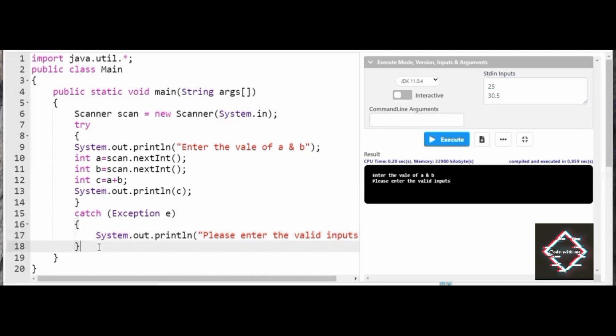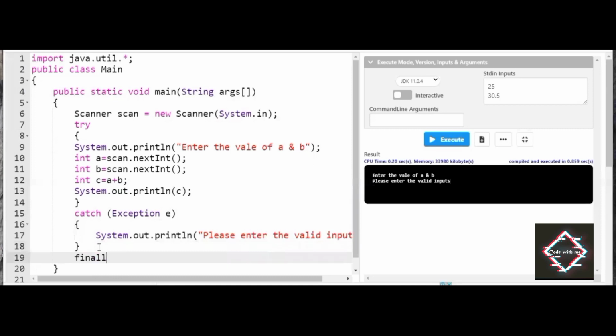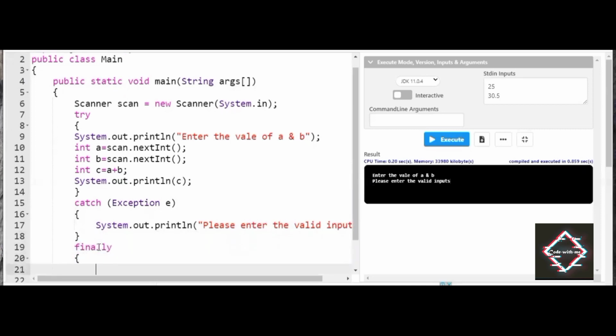And you guys must be wondering what exactly this finally keyword is. Finally, in the sense, friends, assume that no matter how many operations you perform, at the end it will display a message. For example, assume you went through an ATM: whether you check the mini statement, check the bank balance, or use the withdrawal functionality, at the end it will display, thank you for using this ATM. Now what I will do is declare it as finally.